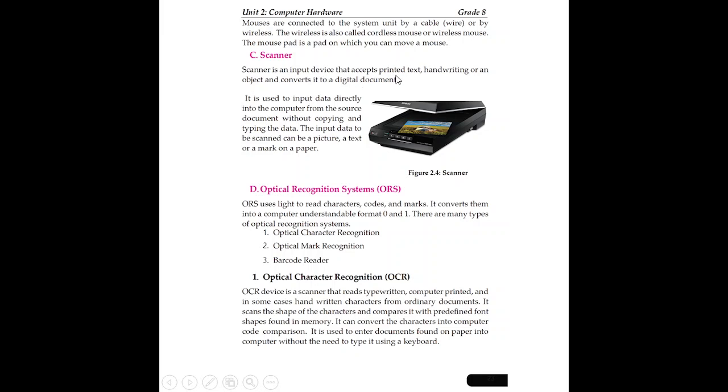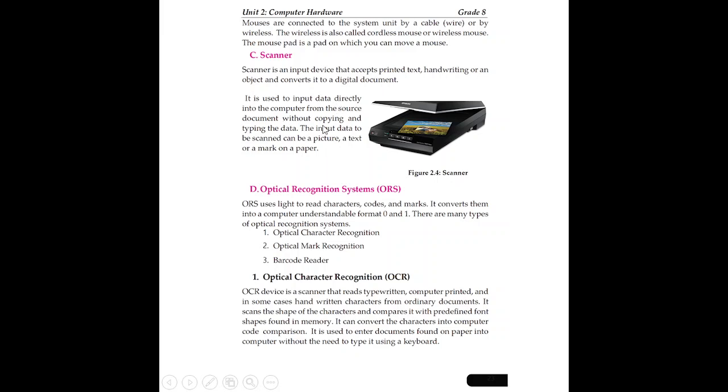A scanner is an input device that accepts printed text, handwriting, or an object and converts it to a digital document. It is the other input device that helps you to input hard copy material into soft copy. A device that changes hard copy into soft copy is a scanner. How can we change it? A scanner is an input device that helps to change hard copy into soft copy.